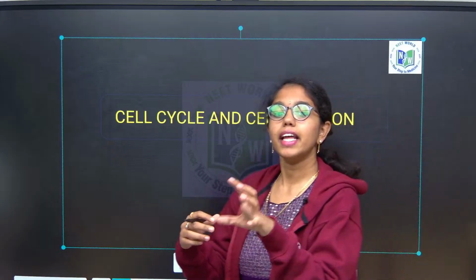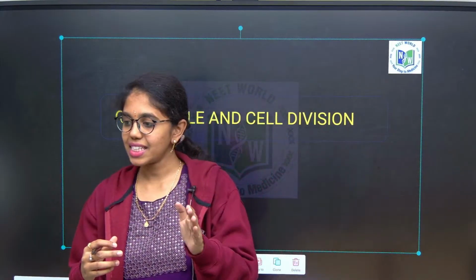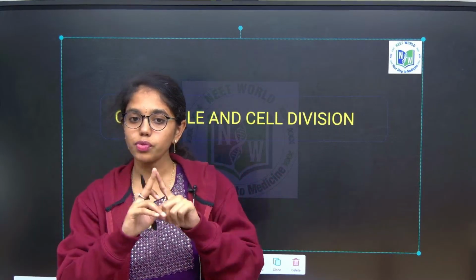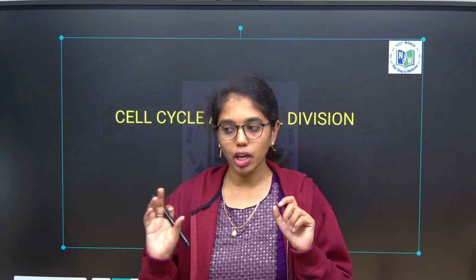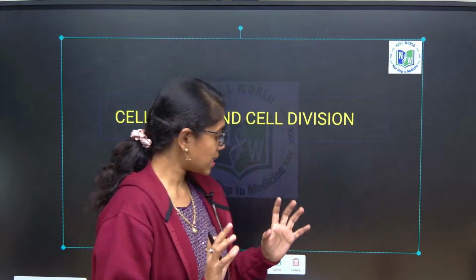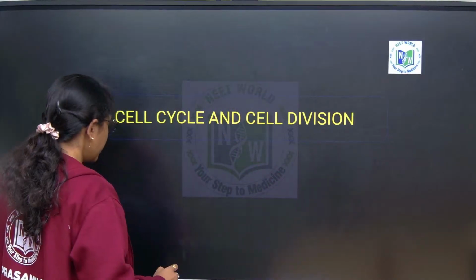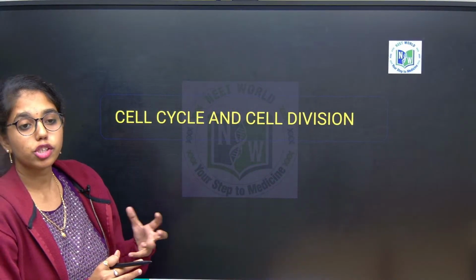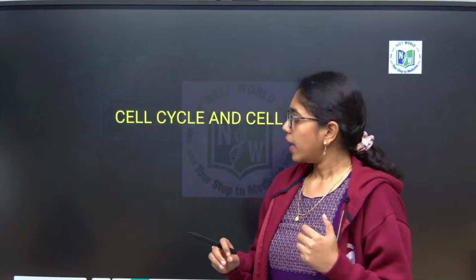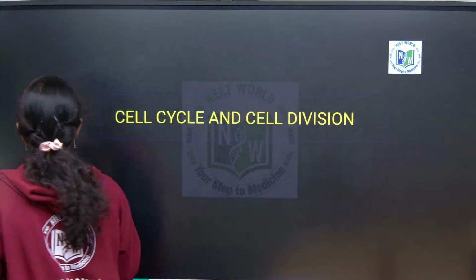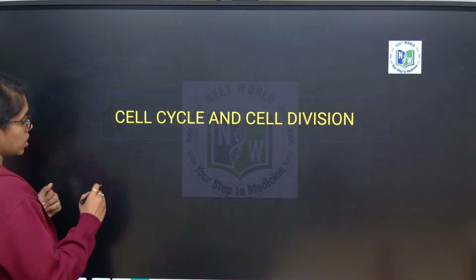So in the interphase we have G1, S and G2 phase. In M phase we have karyokinesis and cytokinesis, that will be different in both meiosis and mitosis. Let us get started. Before getting started, we have to know what sort of questions you will get mostly from this chapter. First we will go with the most probable questions.